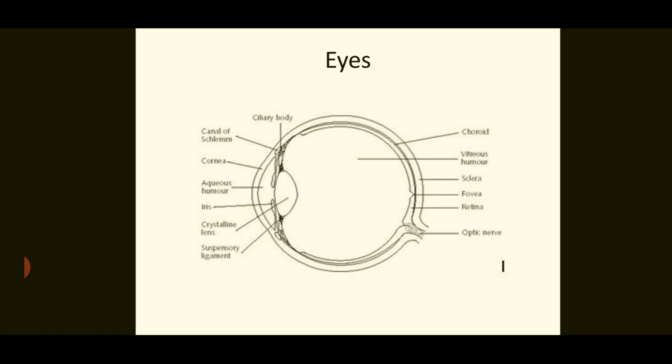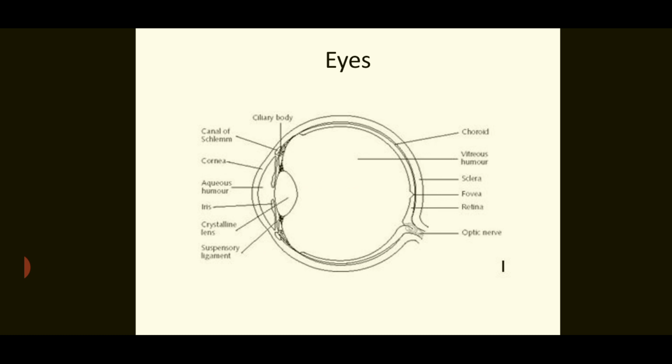You can see three layers of the eyes: choroid, sclera, and retina. Inside the retina, you can see the vitreous humor, and there is a lens which is adjusted by the ciliary bodies.